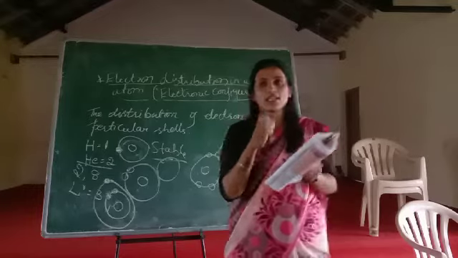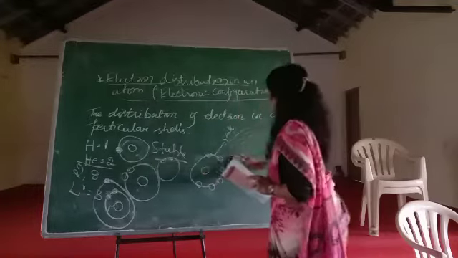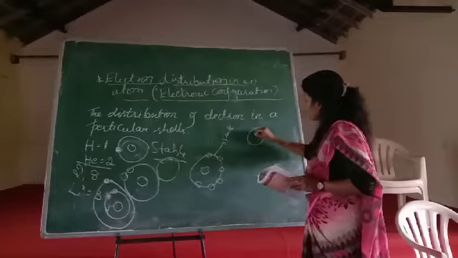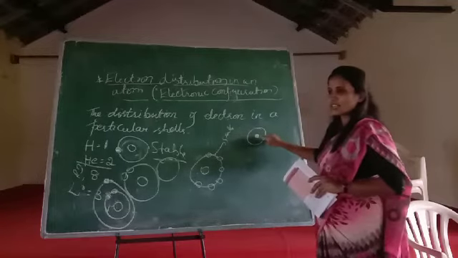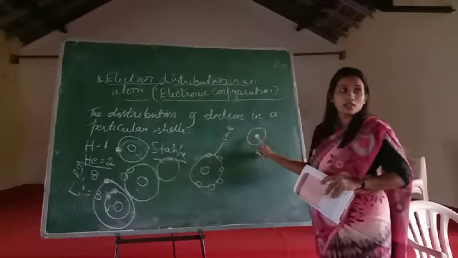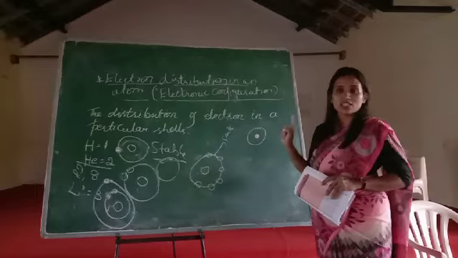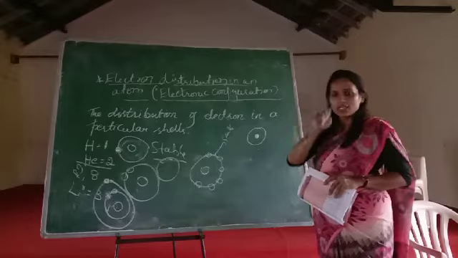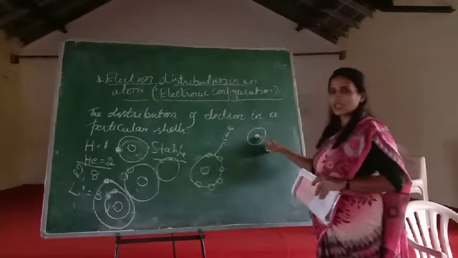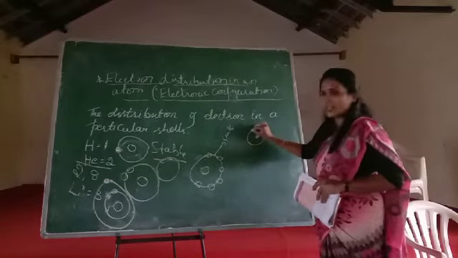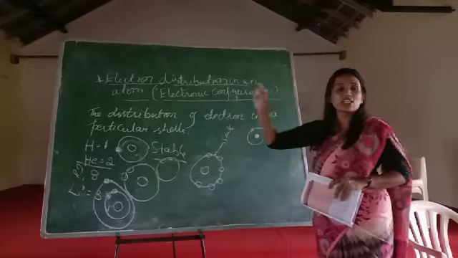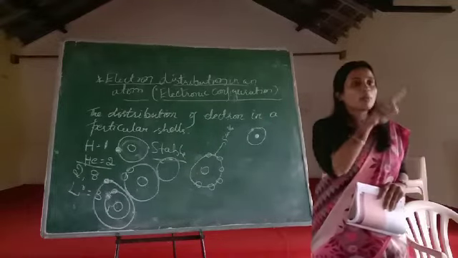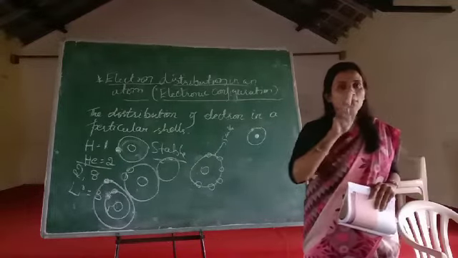Beryllium, 4. See here, you have a structure like this. This is a nucleus. This is not an electron. Don't get confused, because electrons are never at the center. They are always at the surrounding. So this is a nucleus. How many dots are there? Those are the electrons present in each element, the total number of electrons present in each element.